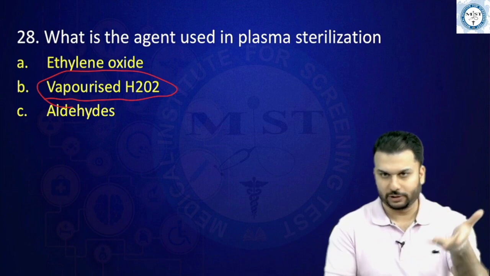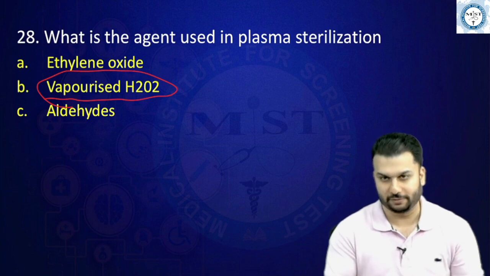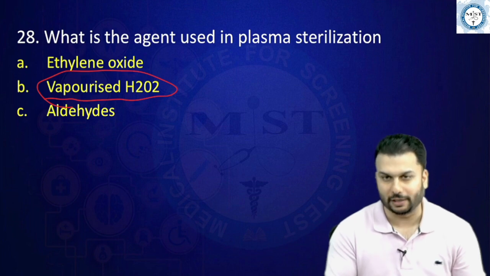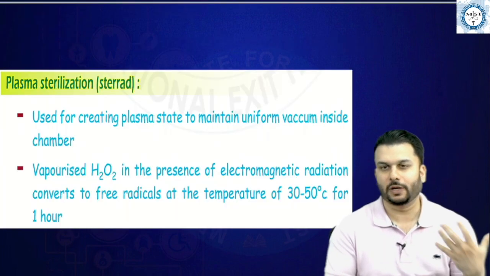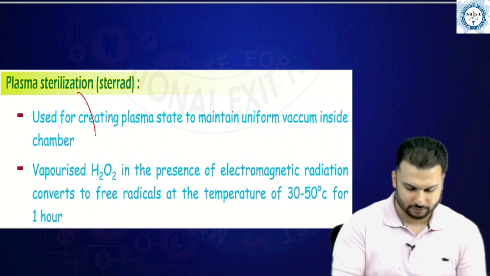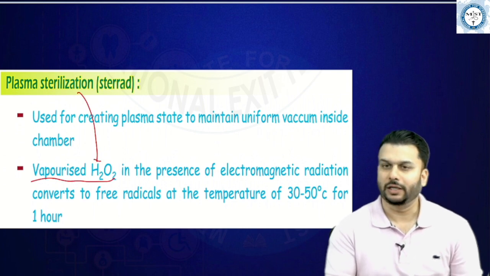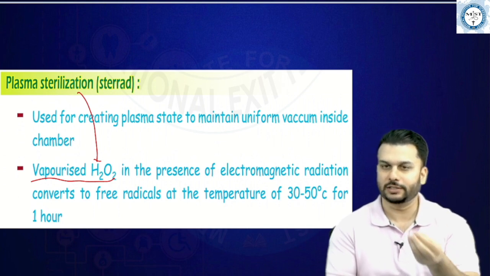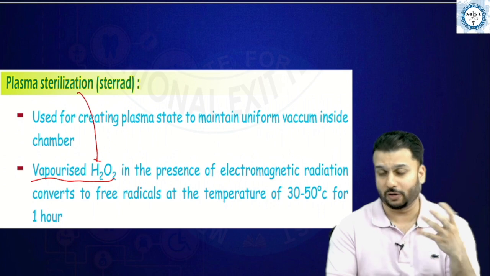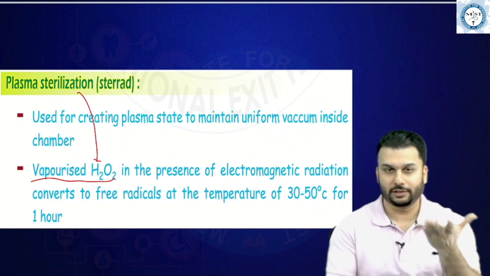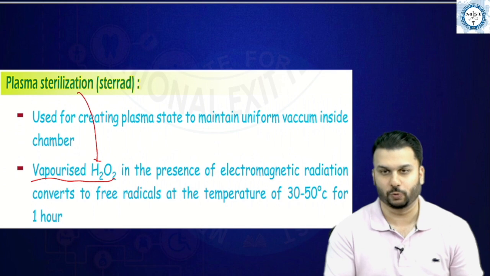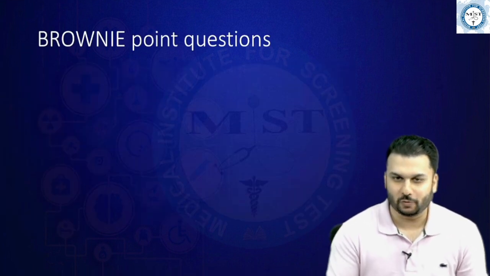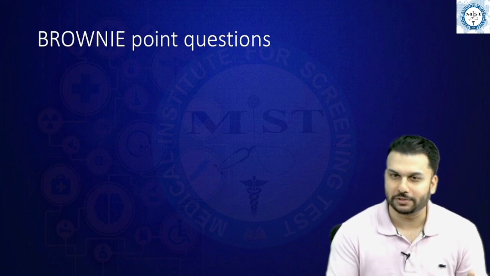Aldehydes, etc. Although these all things mentioned here are high level of disinfectants, right? Chemical disinfectant here is aldehyde, formaldehyde, glutaraldehyde, etc. Yes, even if you had just read it once, maybe you would recall. Ethylene oxide couldn't have been the option because ETO or the ethylene oxide is the gaseous sterilization. So if the other options were not that simple, then the answer would be easily picked as H2O2 at least. Okay, coming to the last parts, this is what I would call brownie point questions.